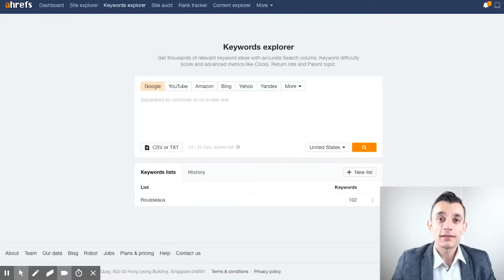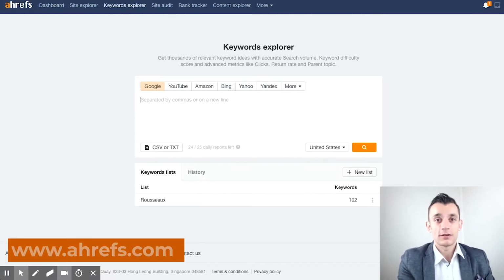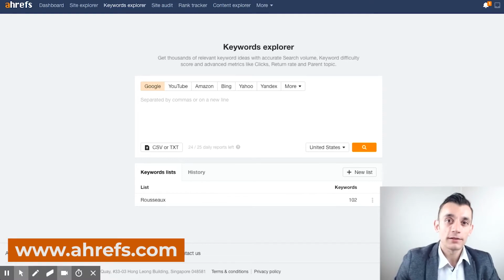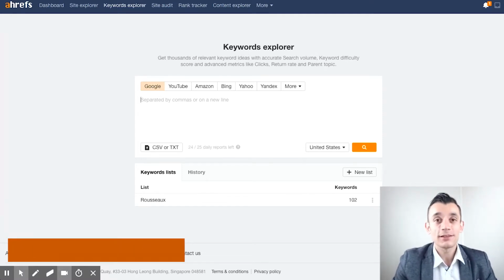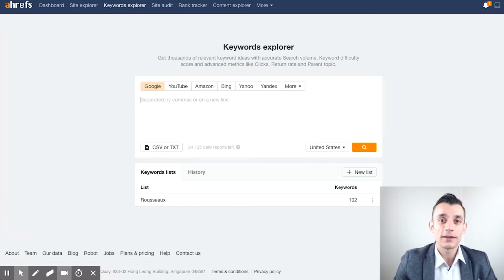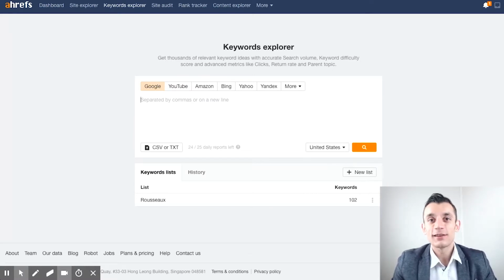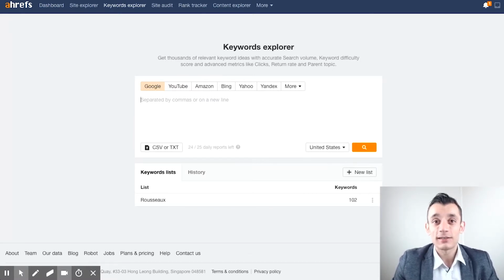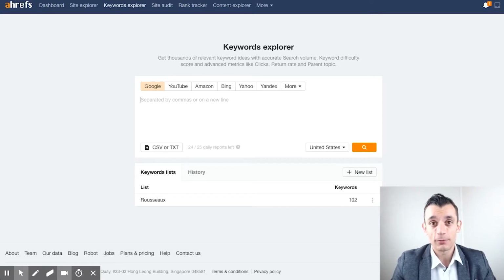So what's the best place to find a skyscraper topic? Well, for me, I begin my research on Ahrefs.com, and this is a great place to find a skyscraper topic simply because you can see the amount of links the topic has, how competitive it is, who's getting links, and who's linking to people in your field, okay? And this is really useful because when it comes to the skyscraper technique, you want to find topics that have loads of links that are hyper competitive, okay? Because the more links there are, the more opportunities there are for you to get links from them too.